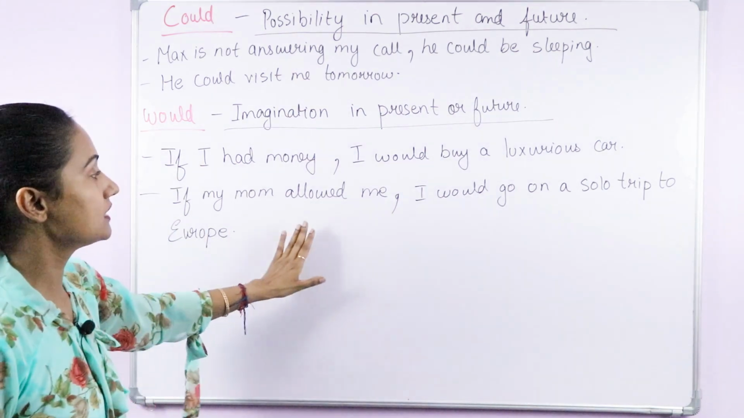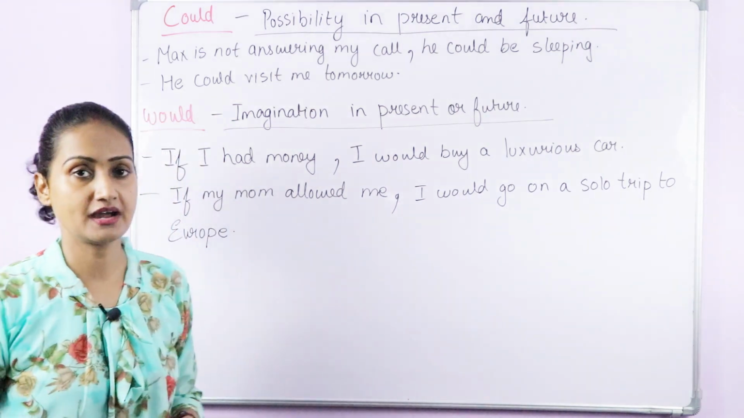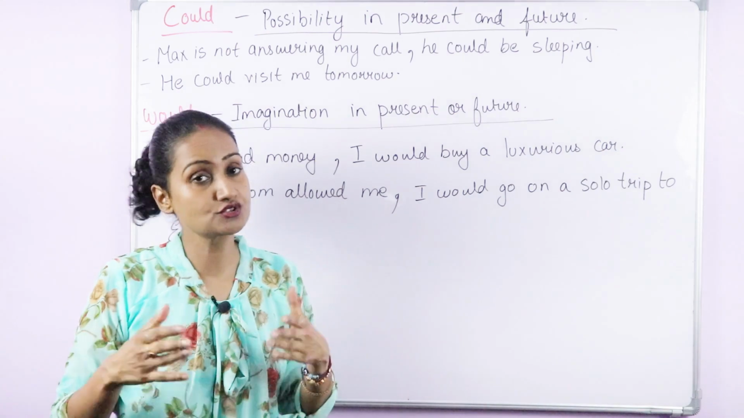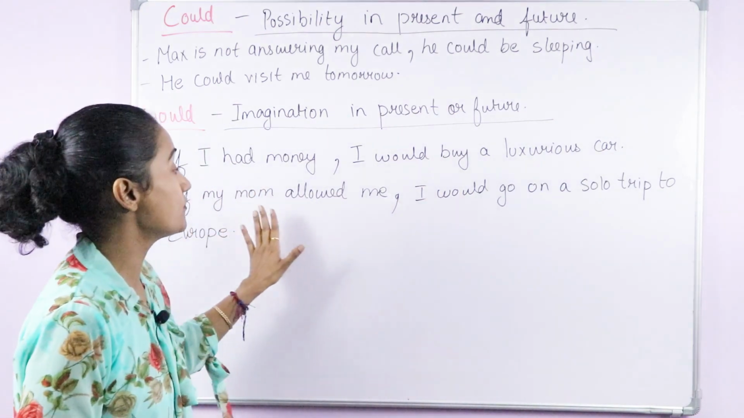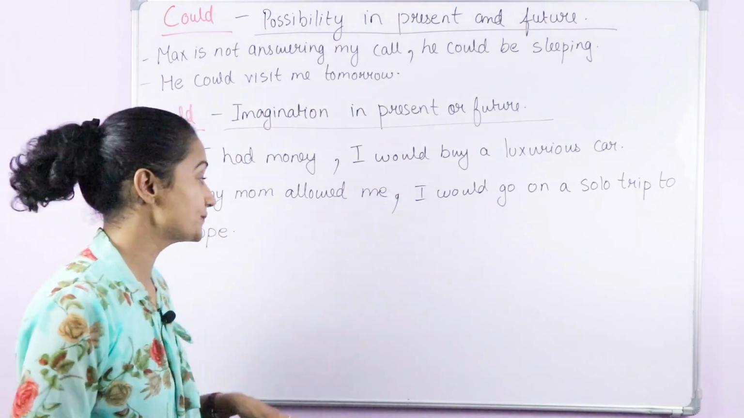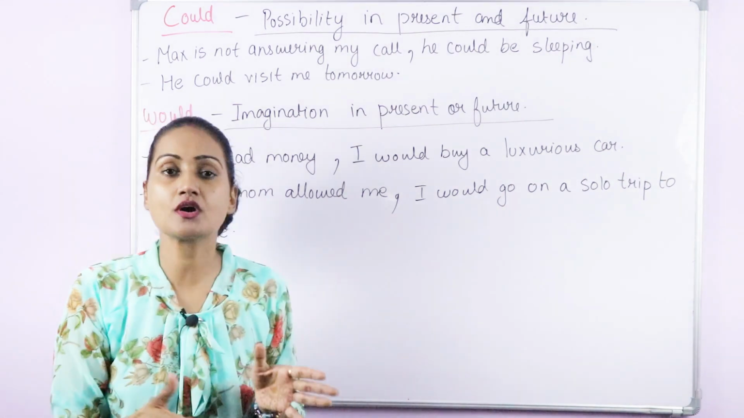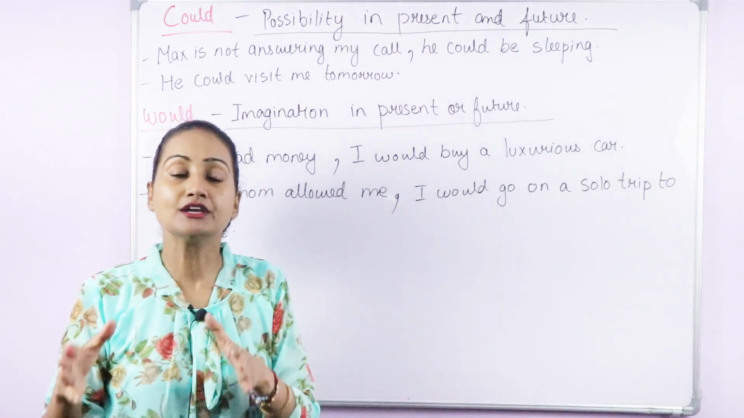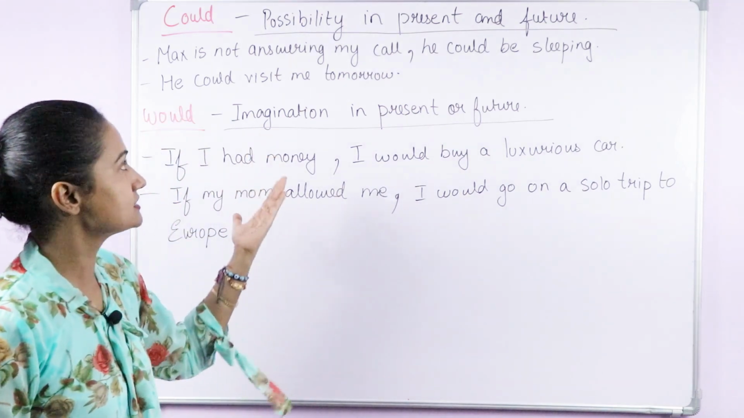If my mom allowed me, I would go on a solo trip to Europe. I know that my mom is not going to give me permission for a solo trip, so this is completely my imagination. Whenever you're talking about an imaginary situation in present or future, you have to use would, not could. So this is the difference.